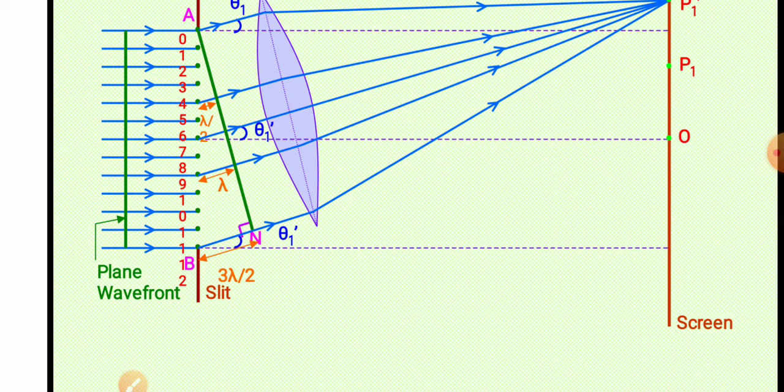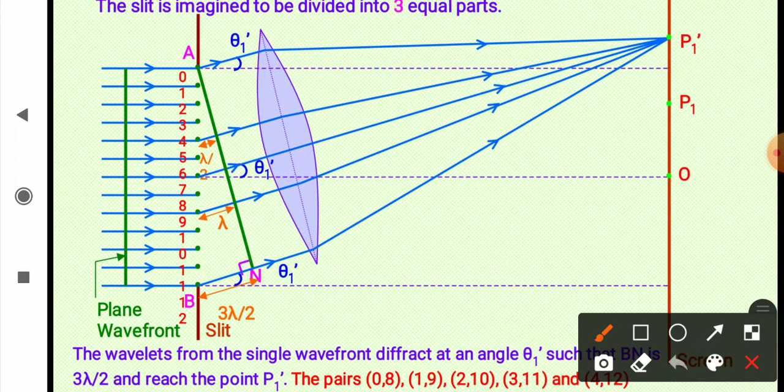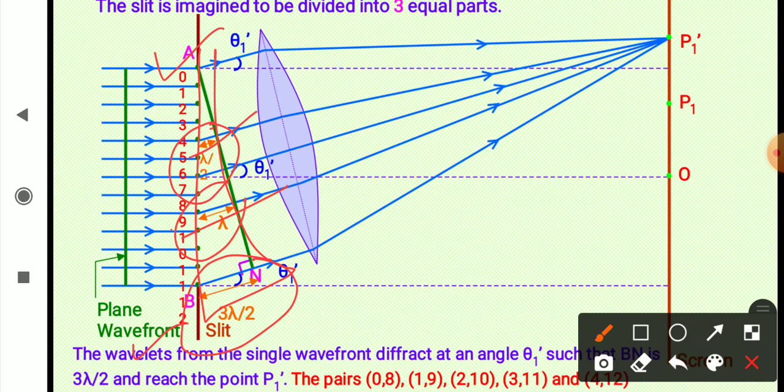So let us look at this diagram now. Here the same diagram, you can see the path difference between A and C is 3 lambda by 2. From this point it is lambda, and from this point it is lambda by 2. So this triangle is divided in 3 equal parts and you get the similar situation.